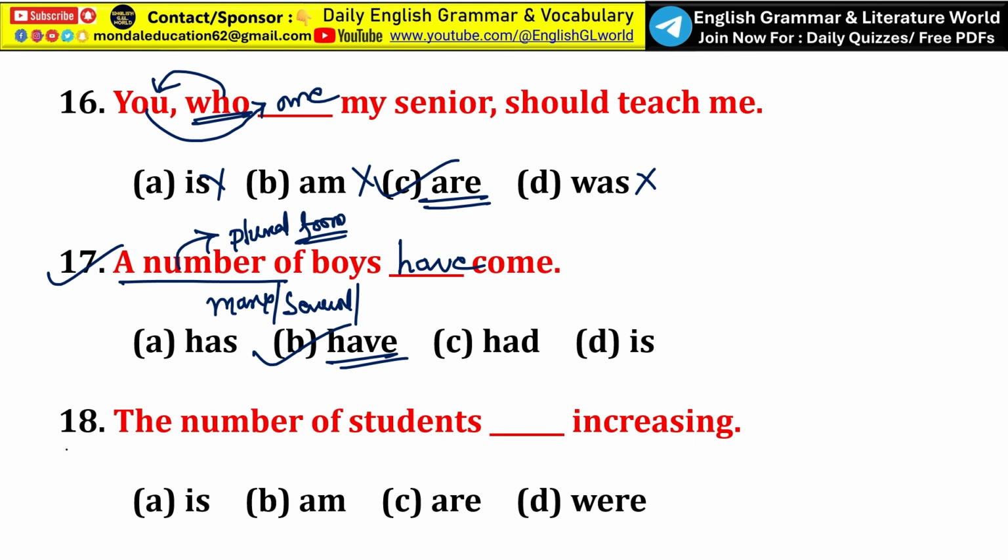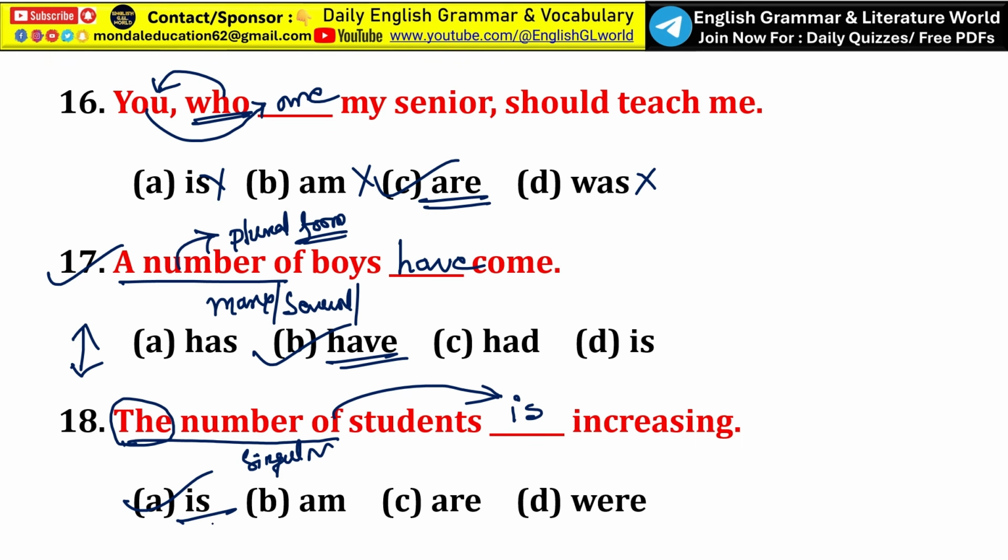Now look at the difference between 17th and 18th. Here the article the is used. So the number of is always treated as singular, because the number of suggests not many, not several, just one unit, the total quantity. So it suggests total unit, total count, total quantity. So the number of always takes a singular verb, and that is option A, is. So the number of students is increasing. So option A is the correct answer.